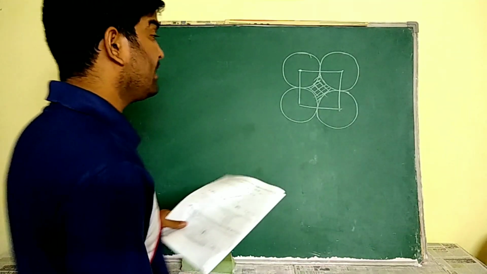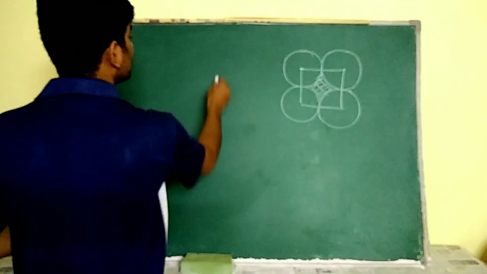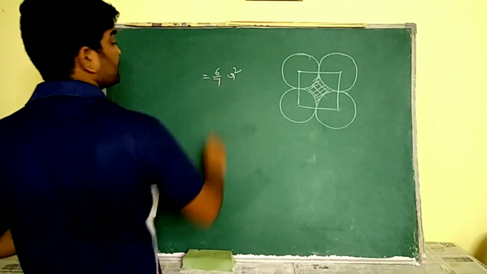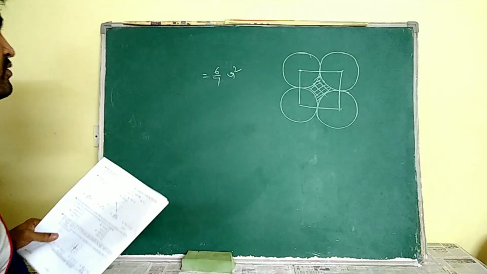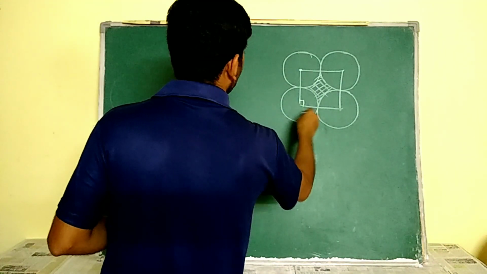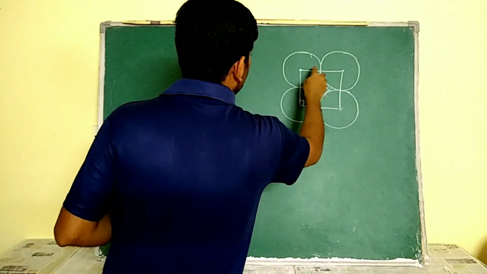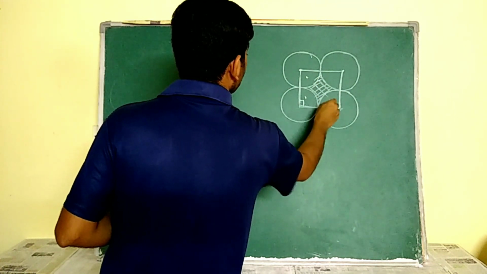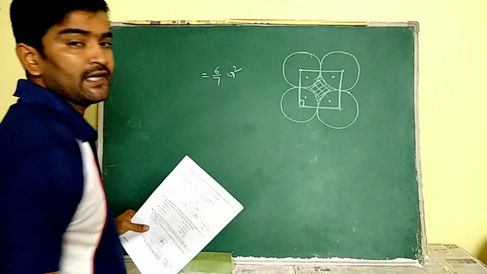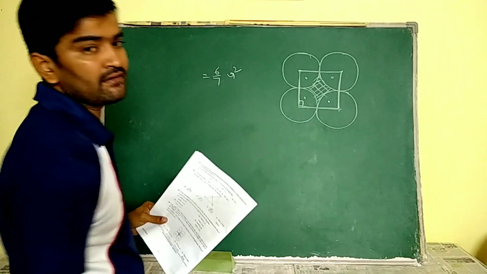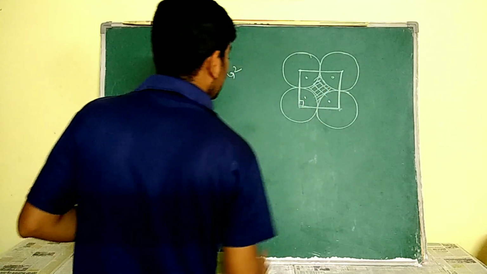We know that the area of the shaded region is equal to 6 by 7 r square. So this area of this shaded region is equal to 6 by 7 r square. To obtain this, you have to follow this figure. It is a square. From this square, these four quadrants form a circle. If I subtract the area of the circle from the square, then I am going to get the shaded region.